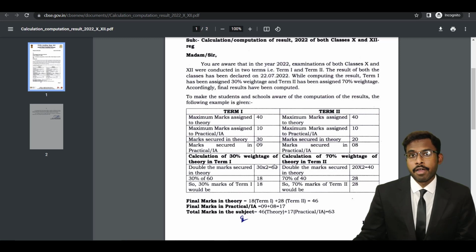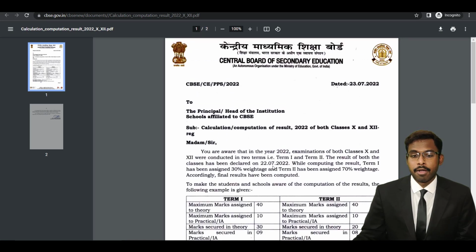Seems like you have not performed well in term 2 examination. That's the reason why your marks have decreased. But if you want to apply for revaluation, then go ahead and do that, but at your own risk. You're taking a risk with your marks, because if it decreases, that's it. You will not be able to improve again. But only apply for revaluation if you're 100% confident that you have written the right answer for that particular question. Okay, that's my advice. Thank you so much for watching.